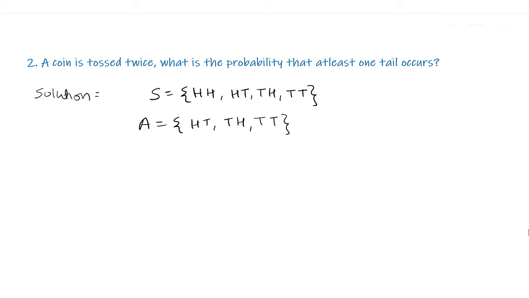So the number of favorable outcomes is 3 and the total number of outcomes is 4. Therefore, the probability of A, at least one tail occurs, is 3 upon 4. This can also be solved by no two heads occurring. For both heads coming, the probability is 1 upon 4, and so 1 minus 1 upon 4 equals 3 upon 4.